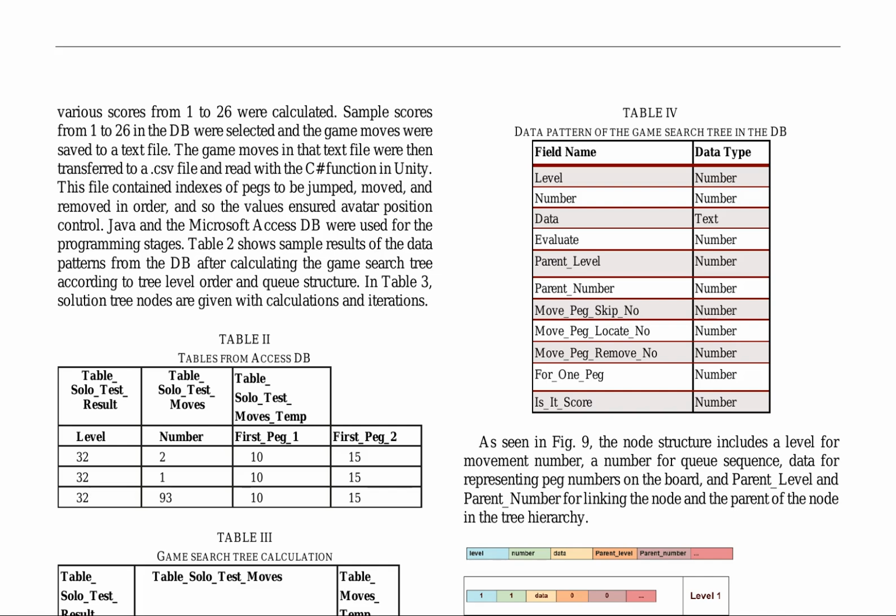The research focuses on developing a digital twin for a game, integrating a BFS algorithm to create a game search tree. The BFS algorithm is used to create the solution tree by iteratively adding child nodes to the queue, mirroring the game's rules.